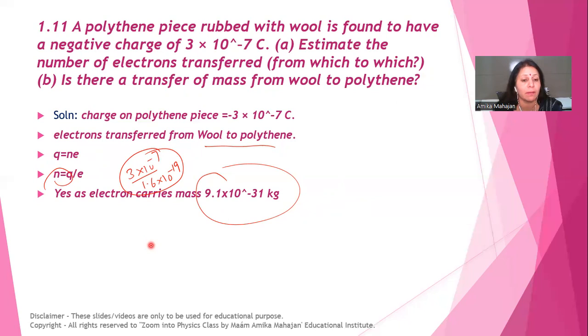How much mass will be lost? If n number of electrons are transferred from one body to another, then the first body will lose n times the mass of an electron. Another body will gain n times the mass of an electron. So one body loses mass, another body gains mass. So there will be transfer of mass when electrons are transferred from wool to polythene.